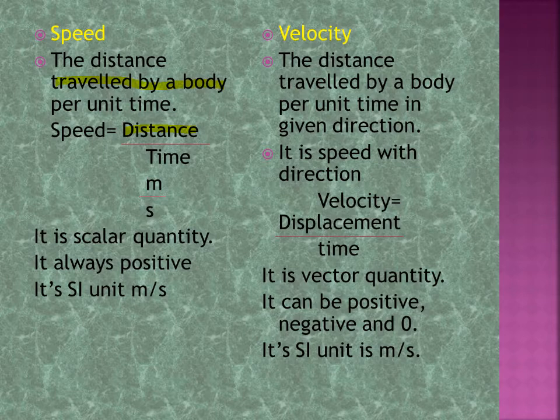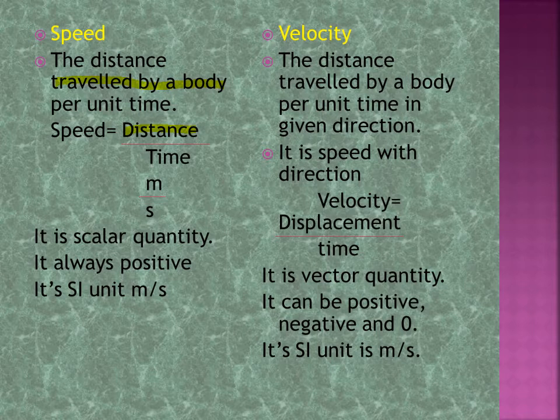Next is velocity. The distance travelled by a body per unit time in a given direction. So direction is given. In speed there is no direction, but in velocity there is direction. It is speed with direction. Velocity is related to displacement and time.